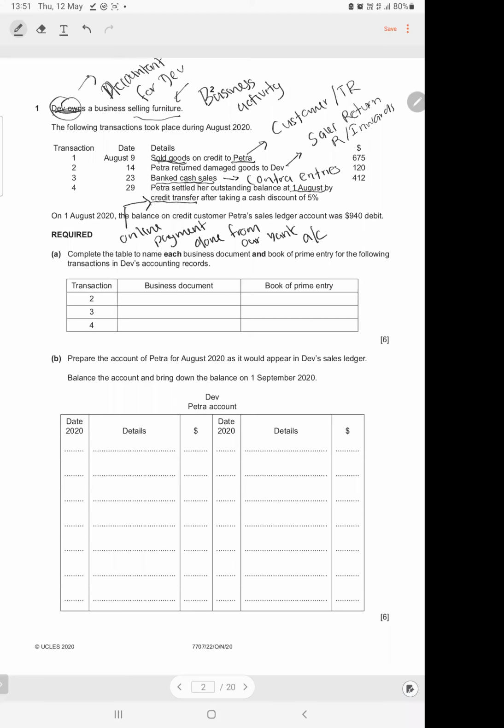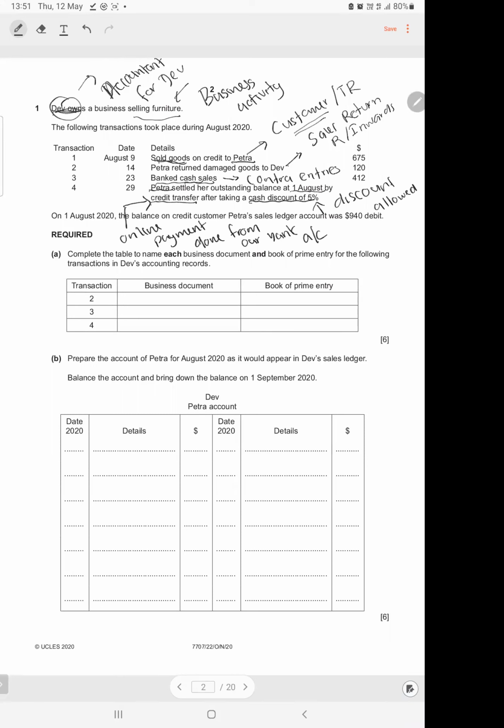And we have a cash discount of 5%. This discount will be a discount allowed because, again, how do you identify it? Who is the discount being given to? Who are the parties involved? It's been given to Petra. Petra is a customer or trade receivable. Therefore, this discount is a discount allowed.